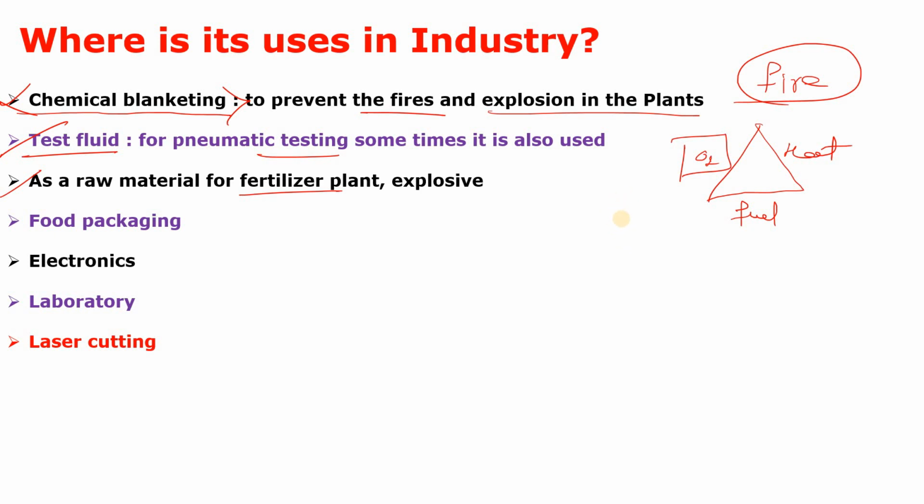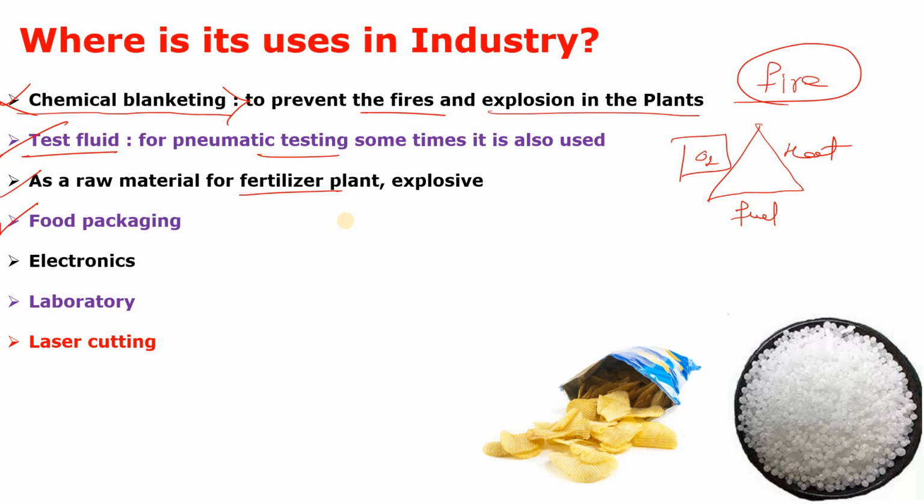Nitrogen is widely used. It is also used in food packaging. Why is it used in food packaging? First of all, it displaces the oxygen, slows down spoilage and extends the product shelf life. Here what we do is replace the oxygen and put nitrogen in, so the shelf life will increase because it slows down the spoilage. Got my point?